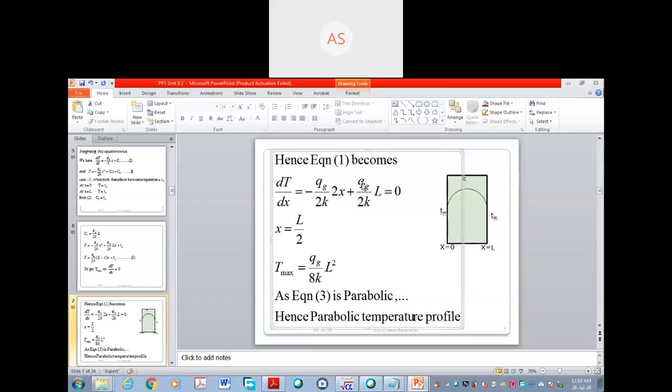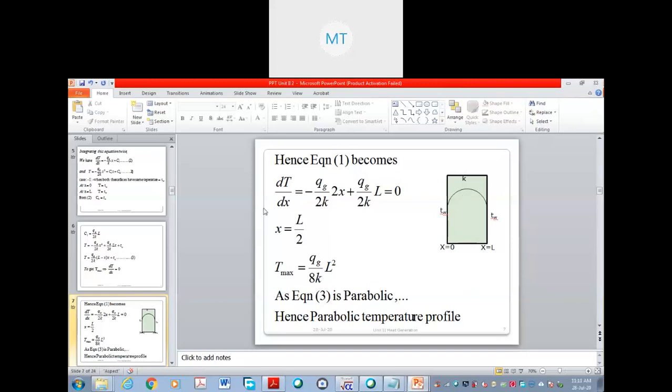qg by 2k 2x, minus qg by 2k l equal to 0, and this is 0, and qg by 2k gets cancelled. 2x is equal to l, means x is equal to l by 2. Now this we have proved mathematically. Hence at x is equal to l by 2, temperature will be maximum.